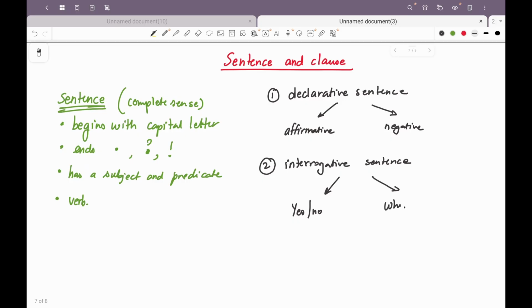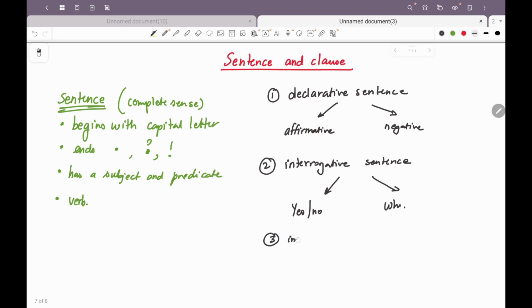Why? Because the answer is in yes or no. WH questions, on the other hand, start with words such as which, where, how, when, what, right? For example, which school do you go to, right? Is an interrogative WH question.